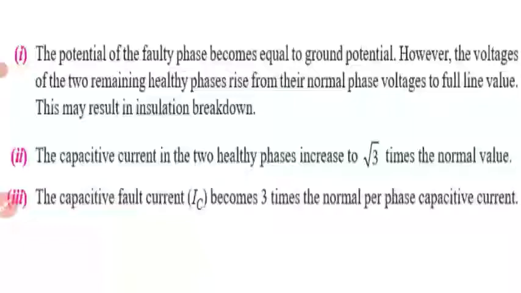Third, the capacitive fault current IC becomes 3 times the normal per phase capacitive current, as we just derived.